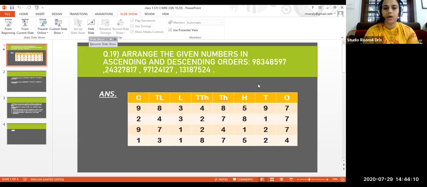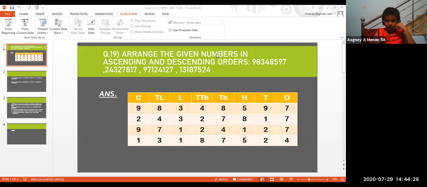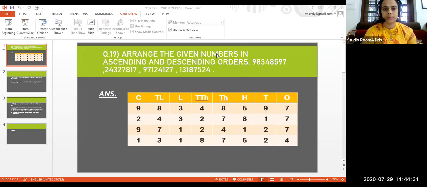Write all the numbers one below the other, starting with 9 crore 83 lakh 48,597. Below that, the next number, that is 2 crore 43 lakh 27,817.